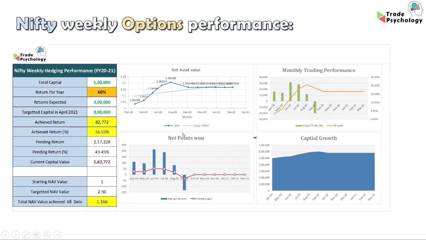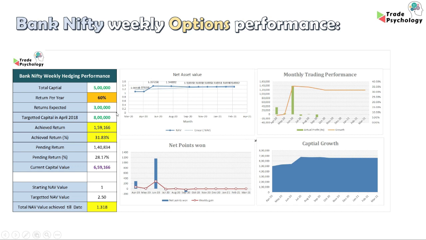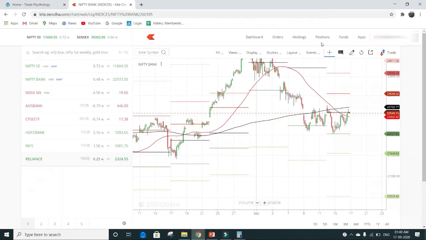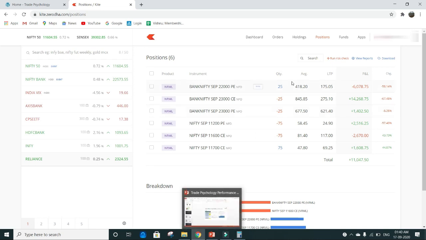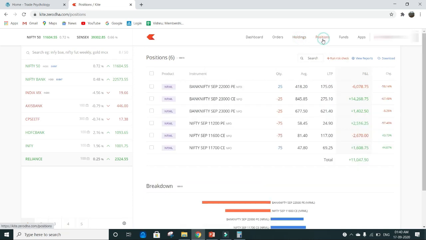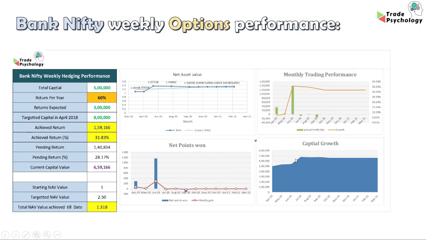It's almost 16.55%. Coming to the Bank Nifty, I've been trading for the past 5 months and I had a very good month in June. I was able to achieve around 31.83% with Bank Nifty options. So this was about the performance with Nifty and Bank Nifty options, and this is how I'm managing my trades by diversifying my capital with equity and also with options. That will help me to compound my returns on a consistent basis.